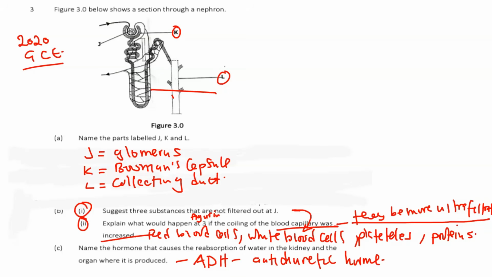Then what is the organ where it is produced? It is called the pituitary gland. Okay, it is produced in the pituitary gland, and of course this one is stimulated by the what? The hypothalamus of the brain. So this is the answer, or these are the answers to this question.